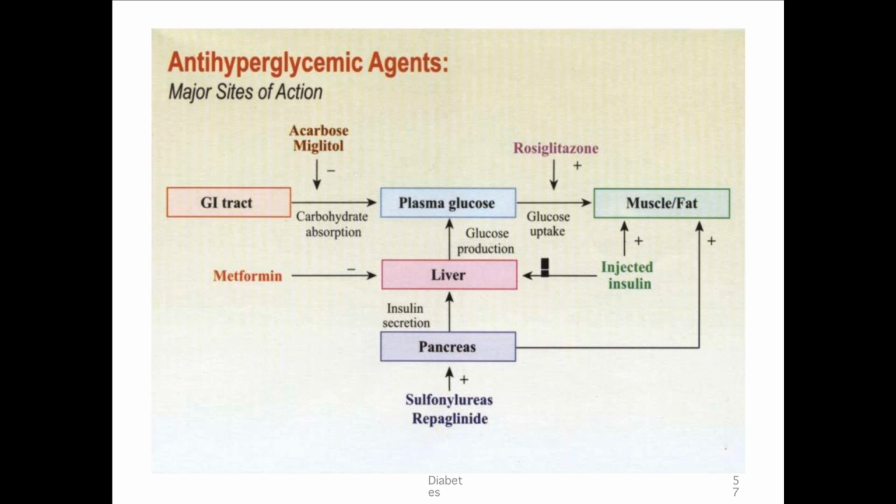Then what are the drugs which cause your weight gain? That is sulfonylureas and thiazolidinediones. Sorry, I told you insulin is weight loss, but insulin is weight gain. So weight gain is sulfonylureas, insulin, and thiazolidinediones. But this weight gain is only partial due to anabolic action of insulin and decreased glycosuria.